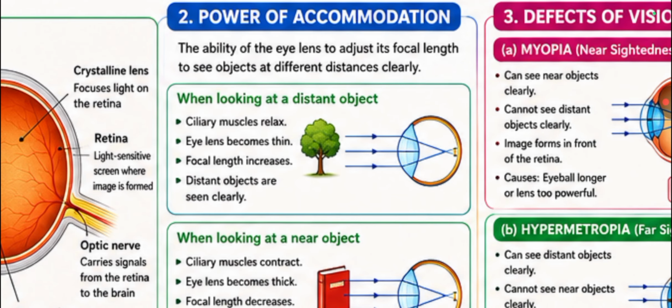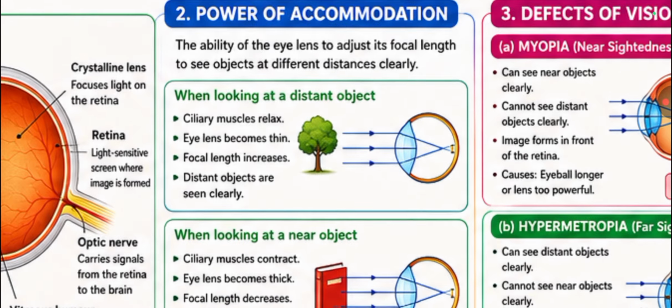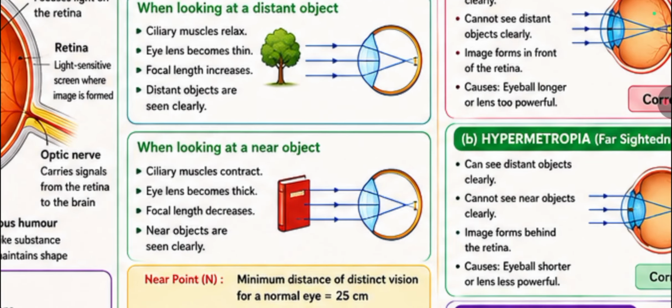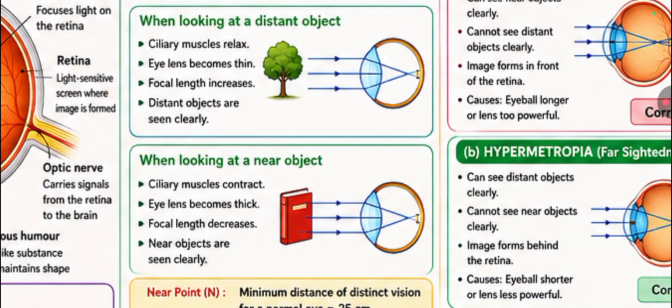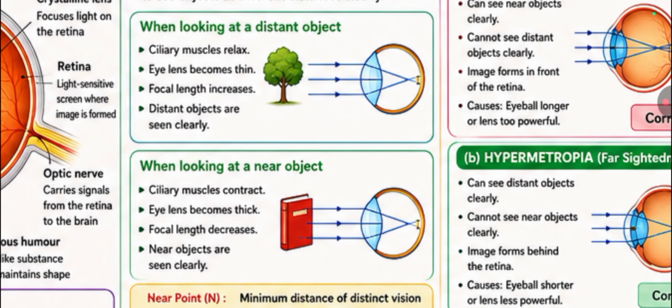When looking at a distant object, the ciliary muscles relax, the eye lens becomes thin, and the focal length increases, and distant objects are seen clearly. When looking at a nearby object, the ciliary muscles contract, the eye lens becomes thick, and the focal length decreases. Near objects are seen clearly.